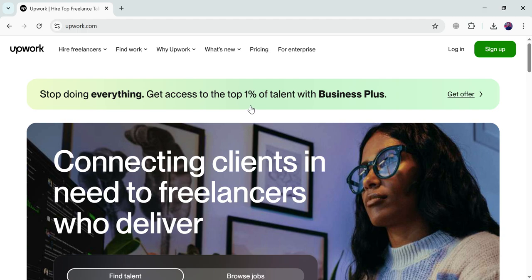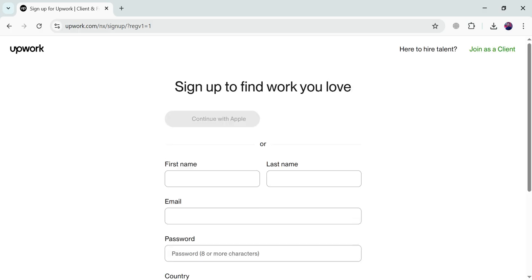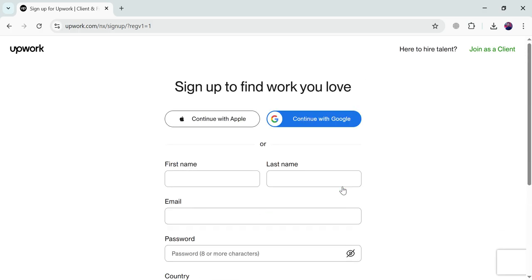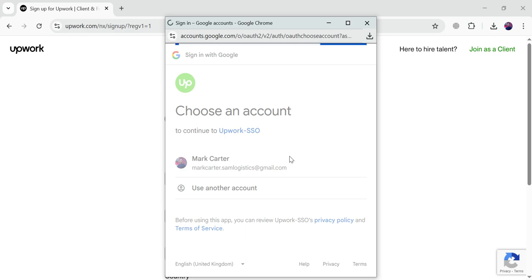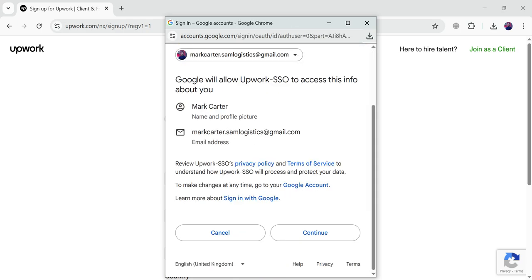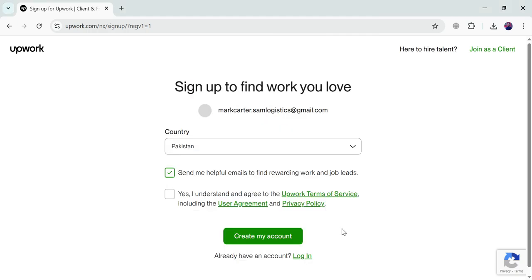First of all I will show you the sign up, and there's one more thing. When you are going to bid on any proposal, you might need some connects, some credits that you will purchase from Upwork. So I am a freelancer looking for work. Apply as a freelancer. Here you can create your account, or you can also continue with the Google button to create an account. I'm going with the Google account, and this way it will fetch all of my details in just a few seconds, and all of my data will be added on Upwork with my Gmail account. So here you can select your country.